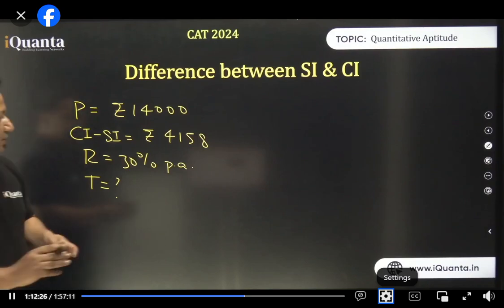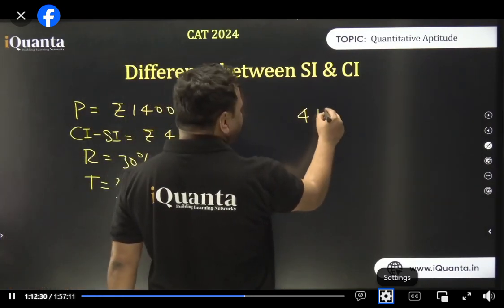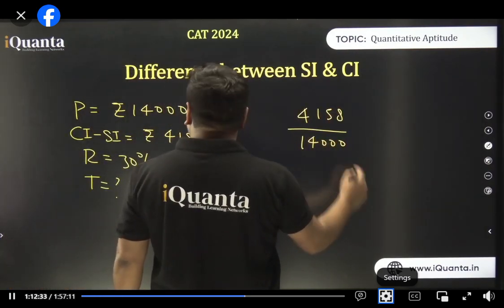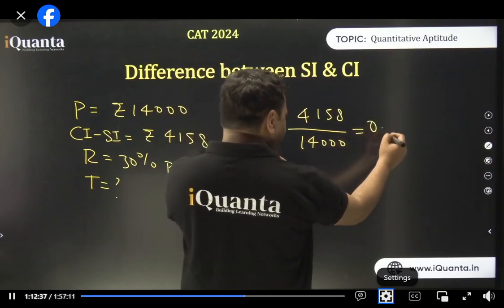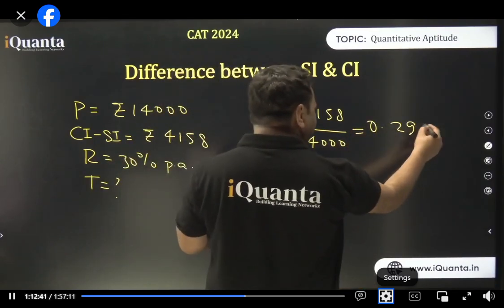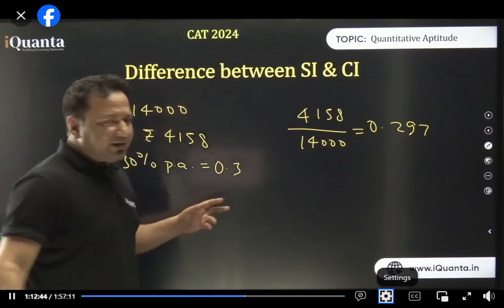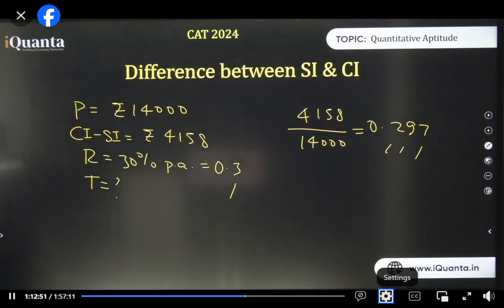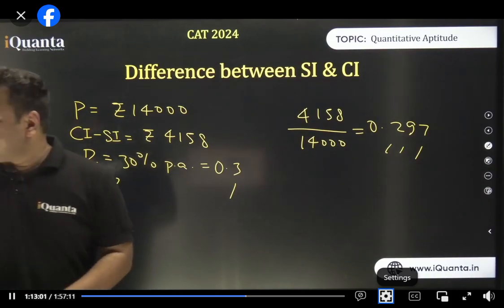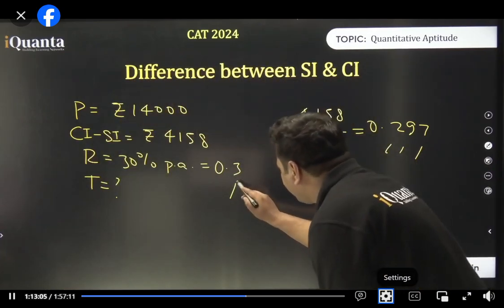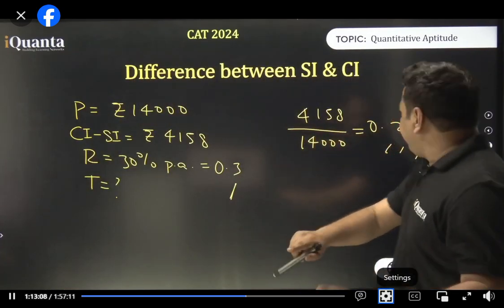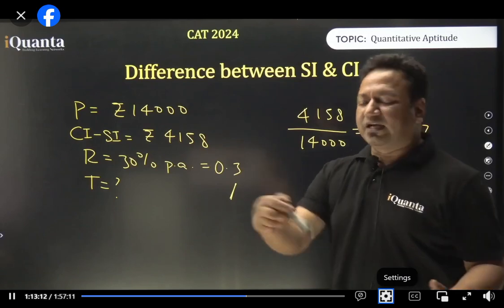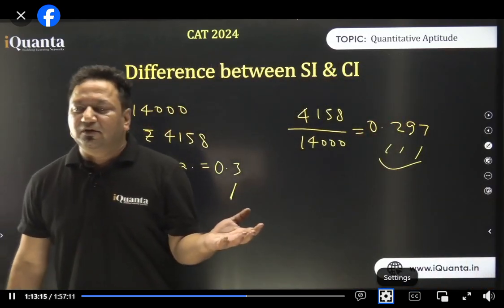Okay, so when you divided this, what happened with you? 4158 upon 14,000. When you divided this, I think you must have got 0. What do you get? 297. And this is 0.3. How many places do we have for decimal? We have only one. Here we have 1, 2, 3. Answer is 3 years. 3 गुना हो गया ना? Answer is 3 years. No, Rajat. Oh, देखो. See, I'll tell you what. Whatever we have here, the number of digits after decimal, if it becomes twice, the answer is 2 years. If it becomes thrice, the answer is 3 years. If it becomes 4 times, the answer is 4 years. That's it. Nothing else.